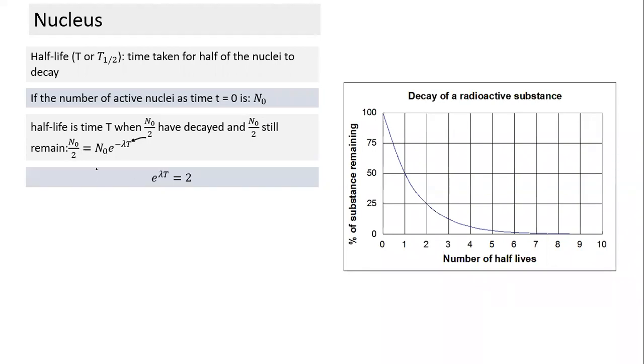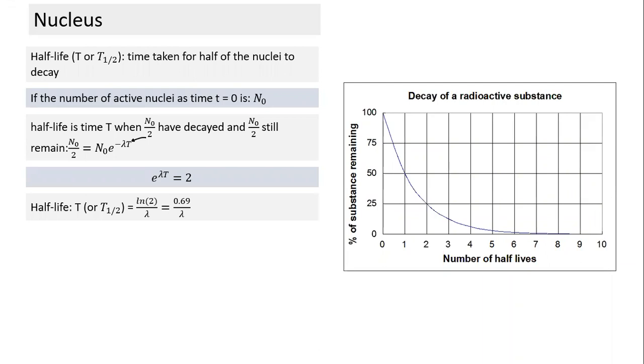From here, we can easily simplify: e raised to lambda T comes to 2. And we arrive at half-life equal to log to the base e of 2, or ln 2, divided by lambda. And ln 2 is roughly 0.69. So this is the value of half-life.